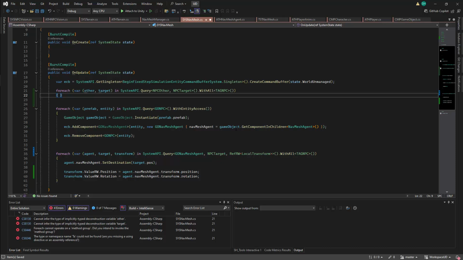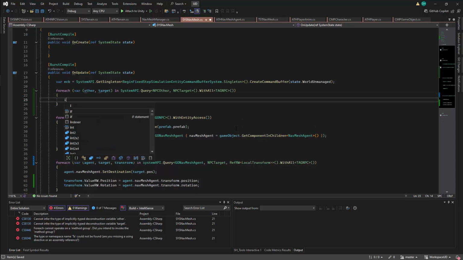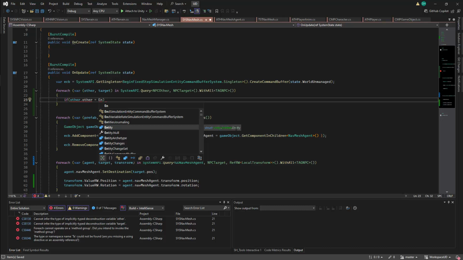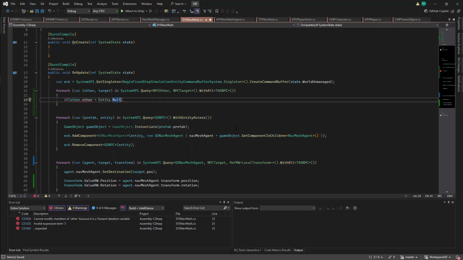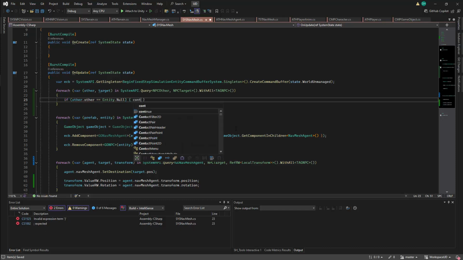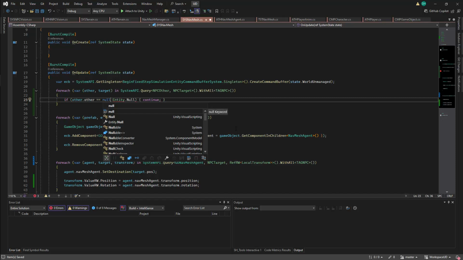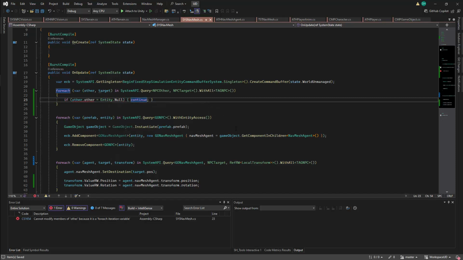We're now going to perform operations using our other entity, but first we want to make sure that this actually exists. Here we'll have a conditional, and this will be if other.other is equal to entity.null, which will essentially test if we have no entity. If we do not have anything, we'll continue without updating our loop. One thing that we should note here is we have to use entity.null. If we just try and do this by specifying null, this will not work correctly.